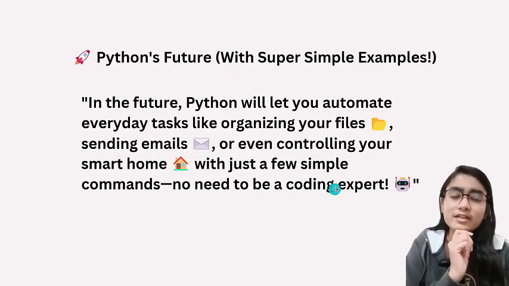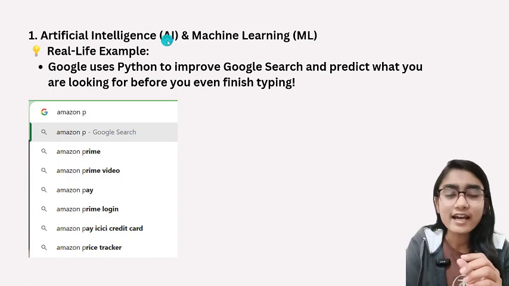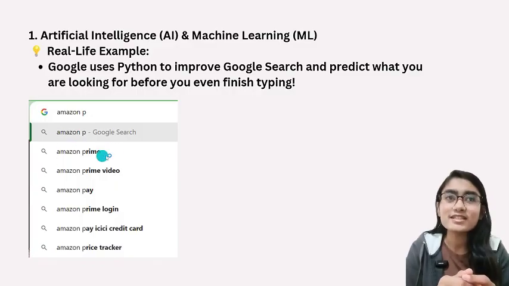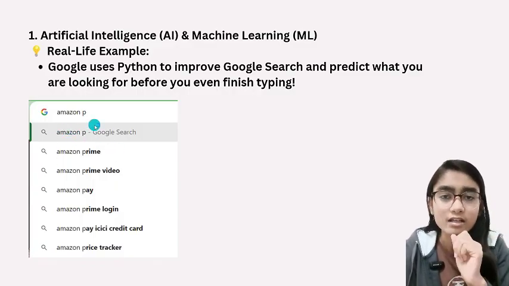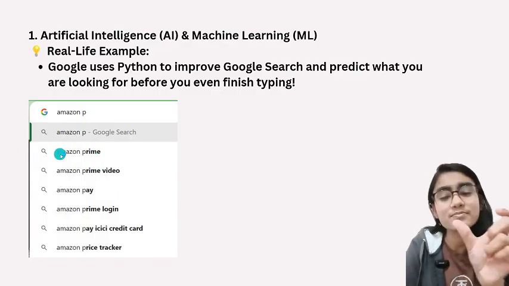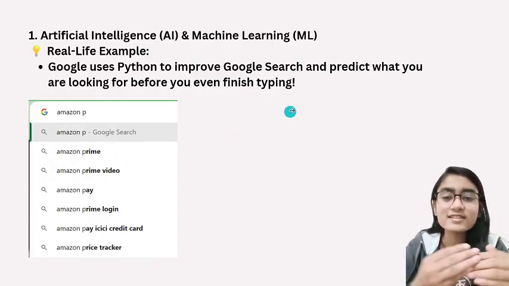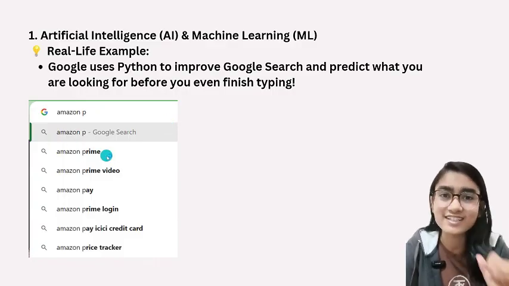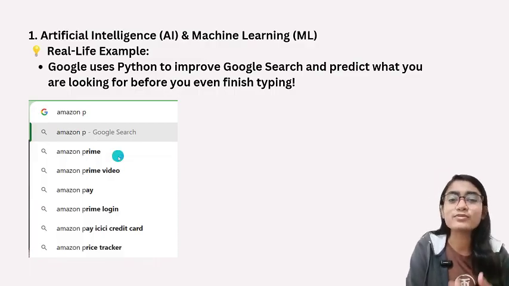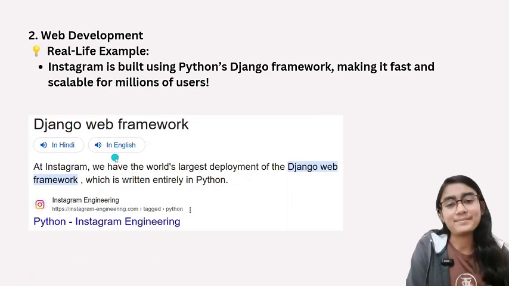So let's see one by one. First, we will take the example of artificial intelligence and machine learning. Have you ever gone to Google and searched something like Amazon Prime? For searching Amazon Prime, you have just written Amazon and P. Then when you write P, Google automatically suggests Prime, so you can go to it. This prediction, whatever prediction is happening behind the scenes, Google is using Python here. But you are thinking, why should I believe that Google is using Python? That's a true question. Okay, let's see other examples.